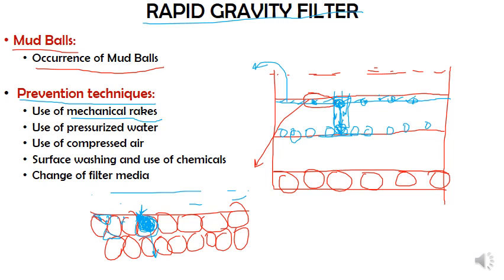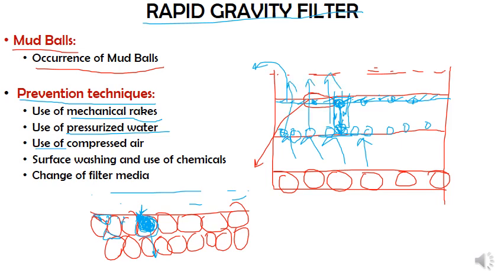We are only going to agitate, or just mix up the top layer of sand. Second one is use of pressurized water. We can utilize the pressurized water during back washing. At that time, even these mud balls will be taken up because of that higher pressure.